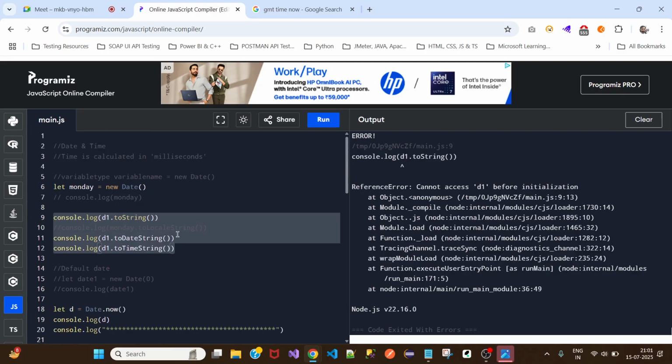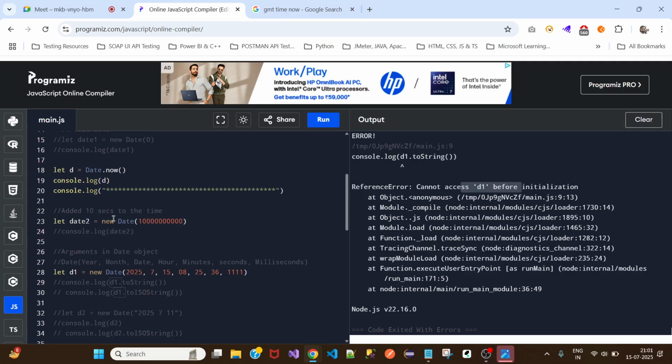Now tell me what exactly is happening here. When we read this error message, what do you think? Why exactly is it throwing an error message? Because we have D1 here, and we also created a D1 variable, but still it is throwing an error message. Why exactly do you think it is throwing an error message?